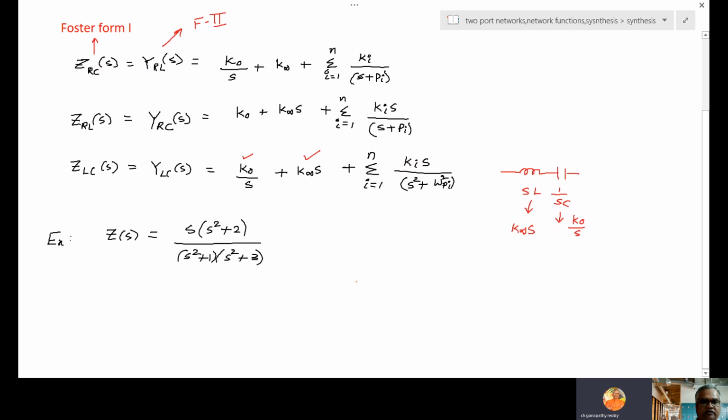So any LC network, or I can write, it is having poles on the imaginary axis.